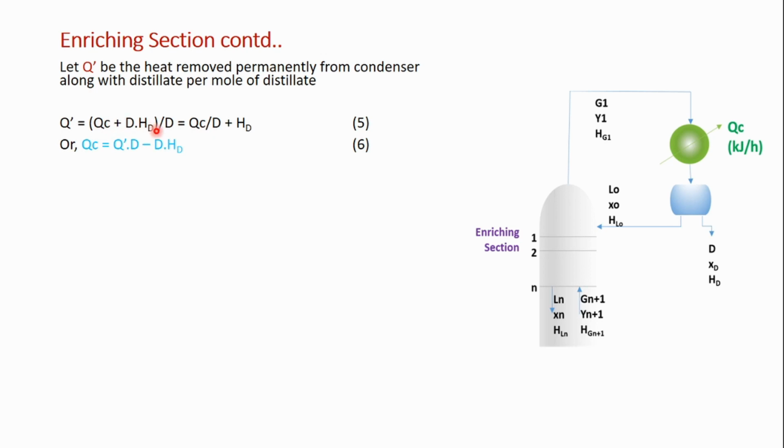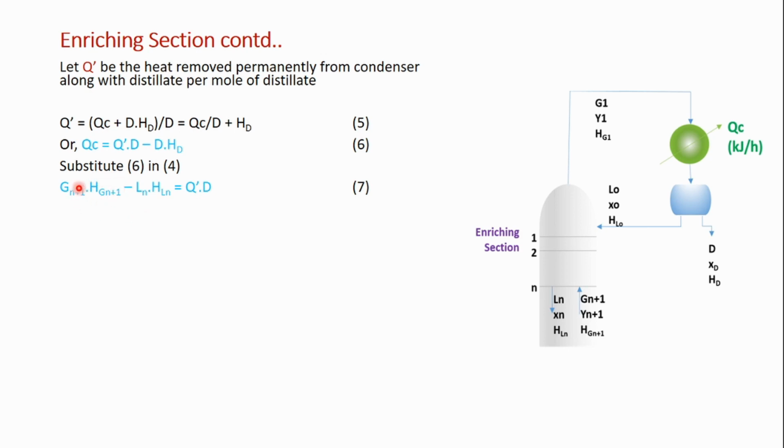Okay, so I can write this as Q_C by D plus H_D, or Q_C I can rearrange it as Q dash D minus D H_D. So if I substitute this in my previous equation for the enthalpy flow, I'll get G_{n+1} H_{G,n+1} minus L_n H_{L,n} is equal to Q dash D, right?